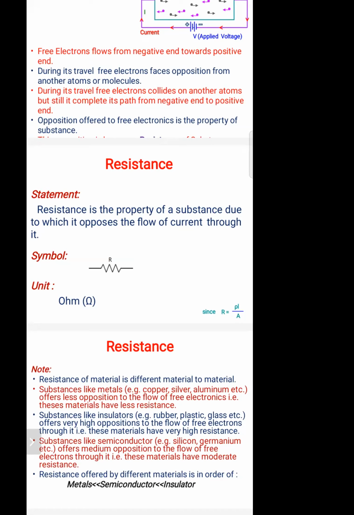Full point, double inverted comma, full point. Next, write the symbol, that is the resistance symbol. Already it's visible on the screen. Write the symbol.